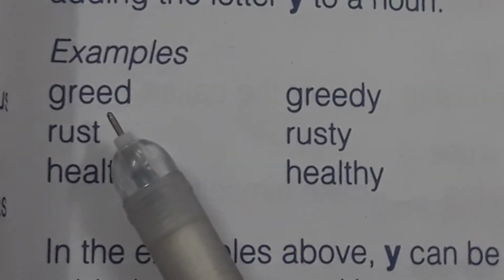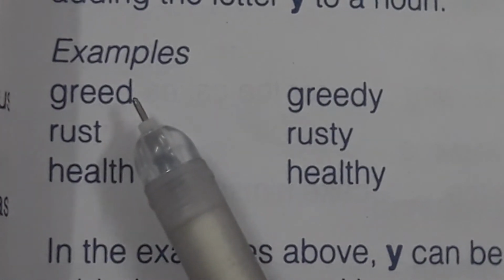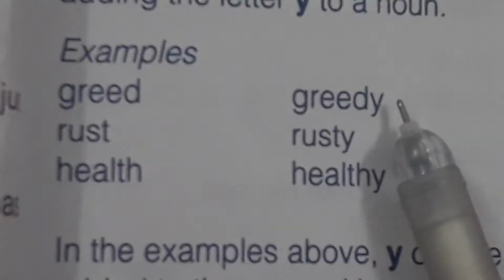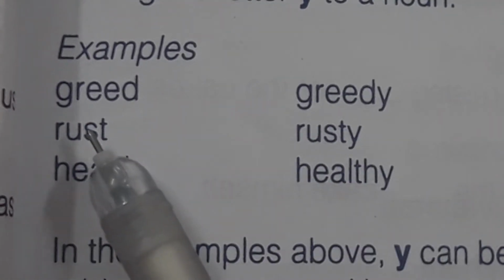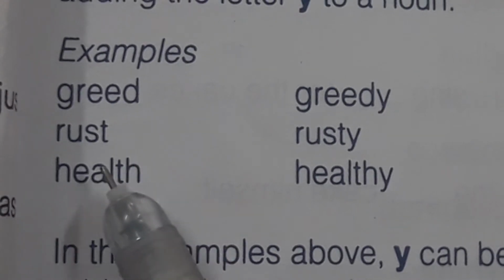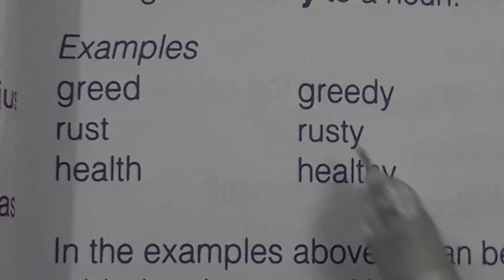Greed, greedy. Rust, rusty. Just add Y in the end. Health, healthy.